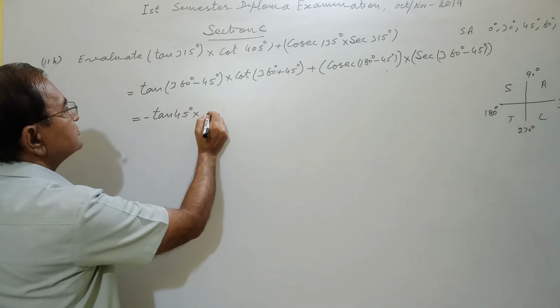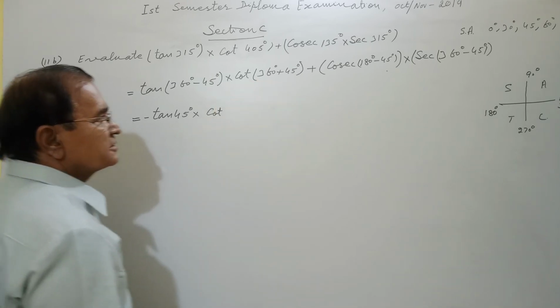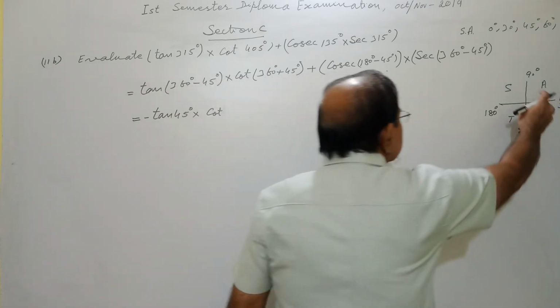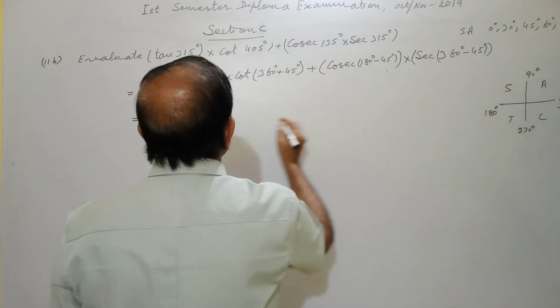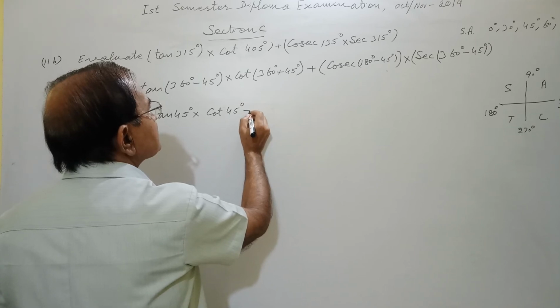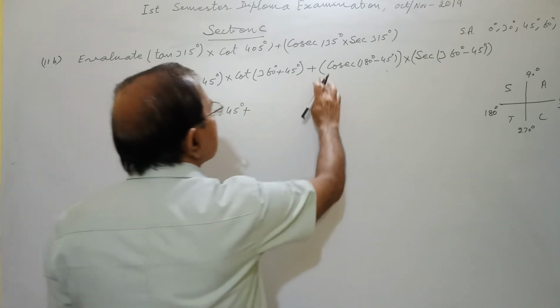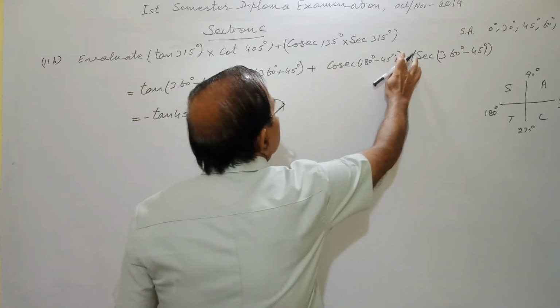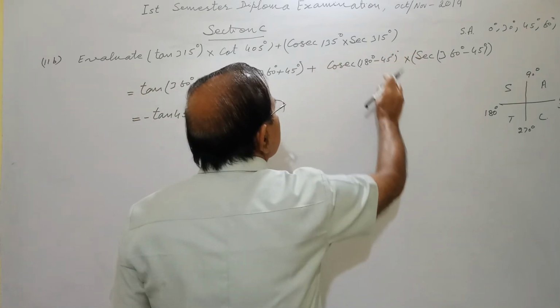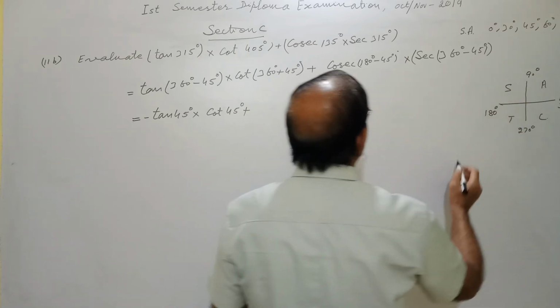Cot 360 plus 45 means first quadrant, all positive, cot 45 degree, plus cosecant 180 minus 45, second quadrant.